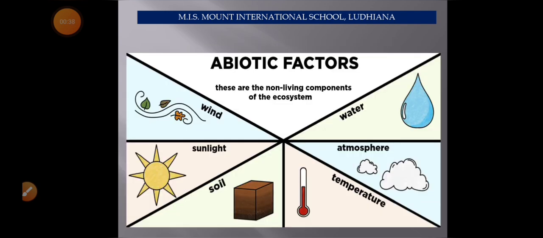Now we have seen how the biotic component makes an important part of our environment. Now look at this picture. This picture shows the abiotic factors. Abiotic components comprise water, atmosphere, temperature, soil, sunlight and wind. These are all the non-living components of our environment. But as the biotic components are important for us, abiotic components are also a major part of our ecosystem.